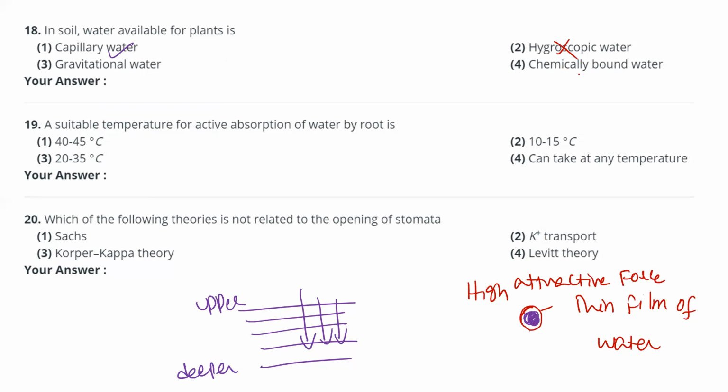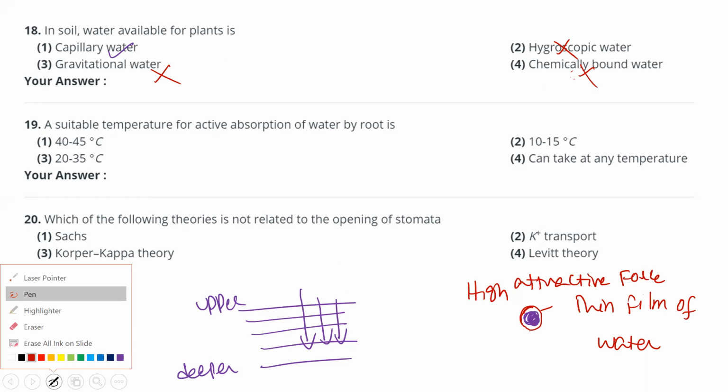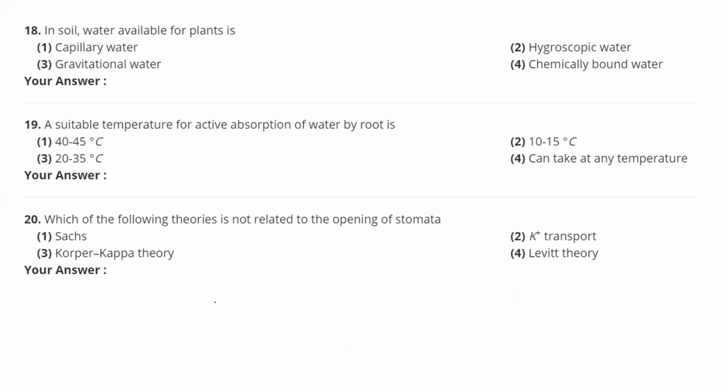Chemically bound water also it cannot use. Suppose in gypsum salts, some water will be there. When you write the formula of some salts, you will write H2O, like MgSO4, H2O. That is chemically bound water, also not available for the plant. Gravitational water also not available. Only capillary water is available. Capillary water means the water present in between the spaces. Suppose in soil, small spaces will be there, and water will be there. That water will be available. That is called capillary water.